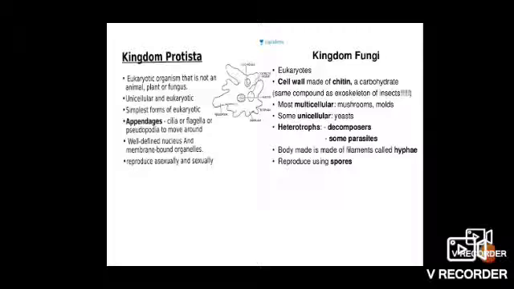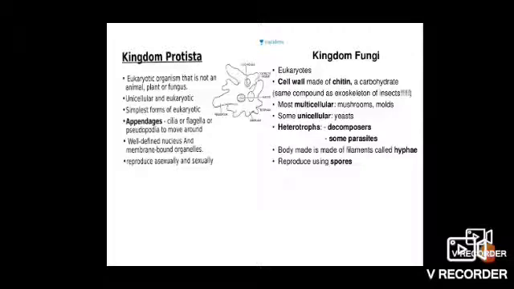Now we are discussing the kingdom fungi. In the kingdom fungi, the organisms are heterotrophic eukaryotic organisms. They are saprophytes. Saprophytes means they depend on decomposed and decaying material for their nutrition.